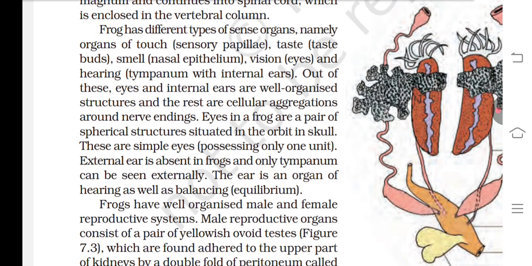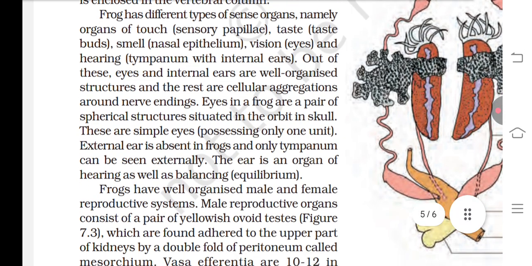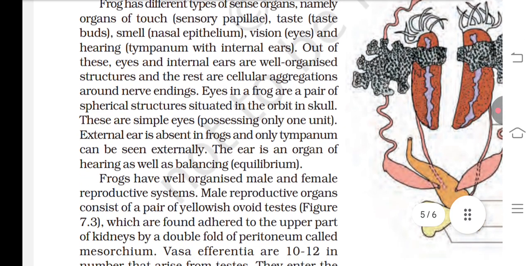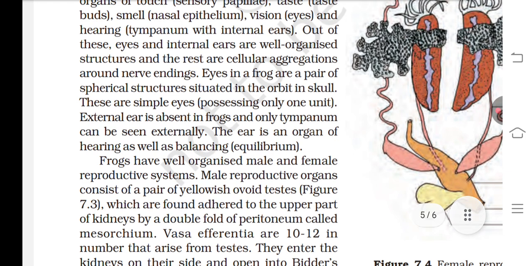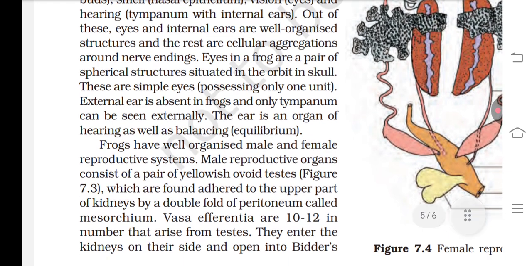Frog has different types of sense organs, namely organs of touch (sensory papillae), taste (taste buds), smell (nasal epithelium), vision (eyes), and hearing (tympanum with internal ears). Out of these, eyes and internal ears are well-organized structures and the rest are cellular aggregations.